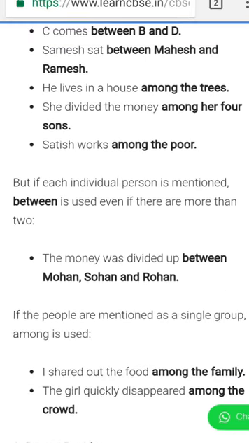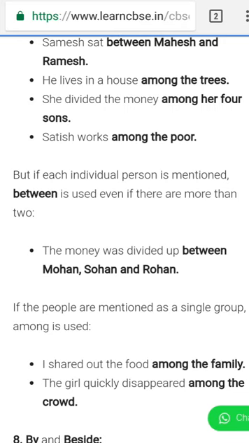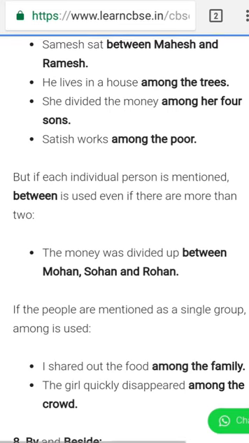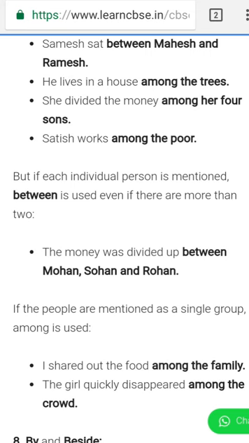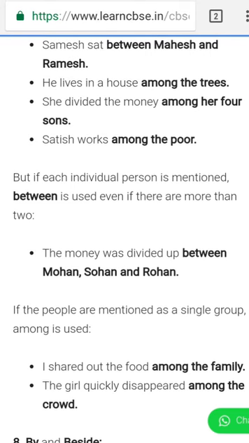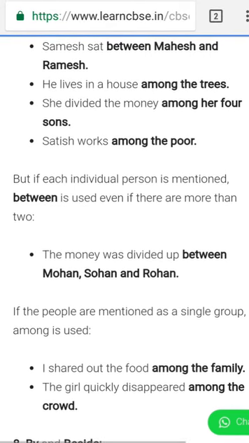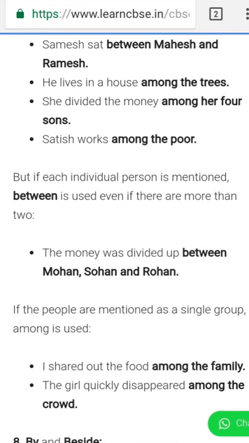But if each individual person is mentioned, between is used even if there are more than two. The money was divided up between Mohan, Sohan and Rohan. When we are using individual persons, if they are mentioned, then we can use between. If the people are mentioned as a single group, among is used. I shared out the food among the family. The girl quickly disappeared among the crowd.